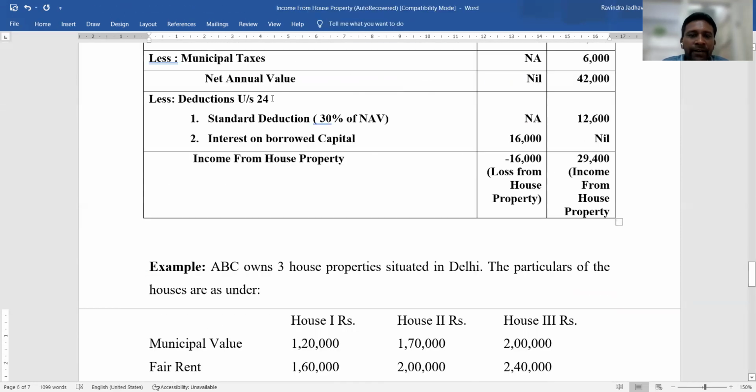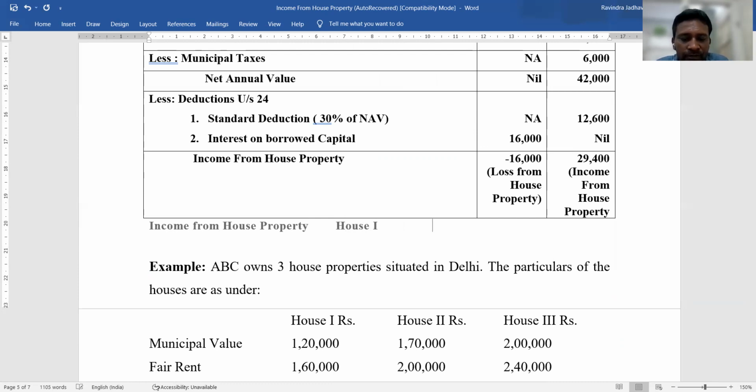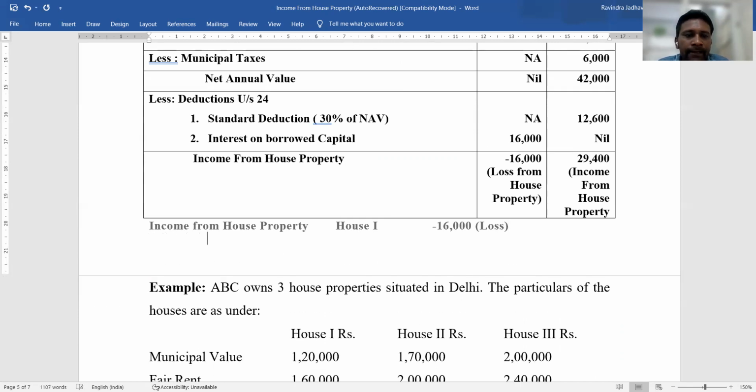So the net income or loss from house property: for house first, there is a loss of rupees 16,000. And for house second, 29,400 is the income.